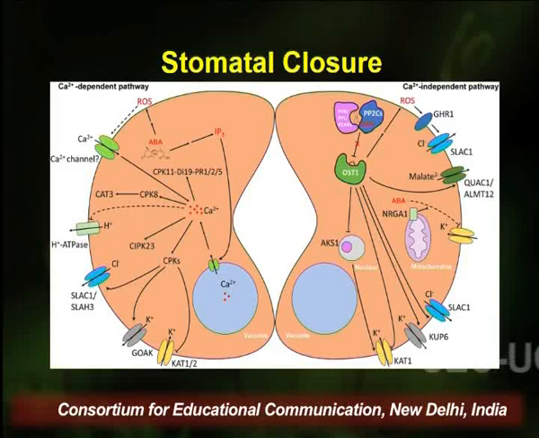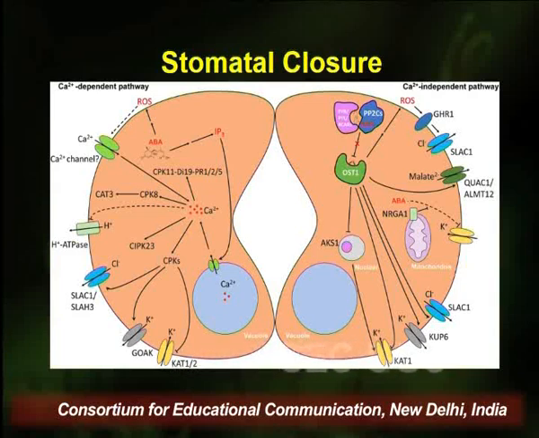Now I will discuss the mechanism of some of the important physiological effects that are exerted by abscisic acid, and the most important one is the stomatal closure. As you can see in this diagram, there are two different pathways that have been proposed by which abscisic acid leads to the closure of the stomata. One is the calcium dependent and the other one is the calcium independent pathway.